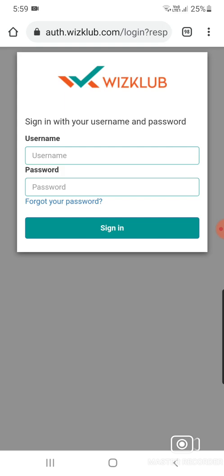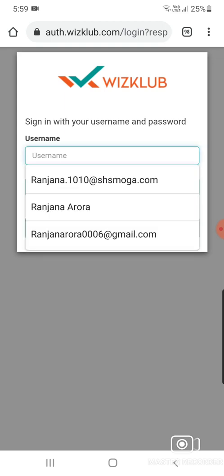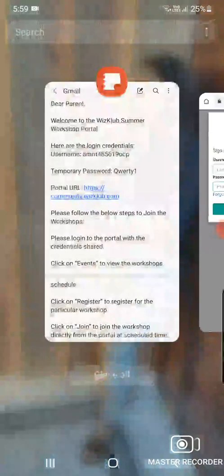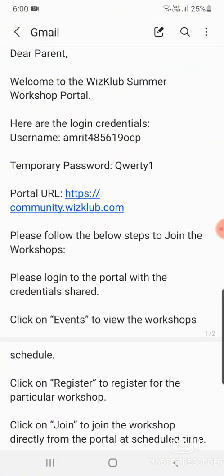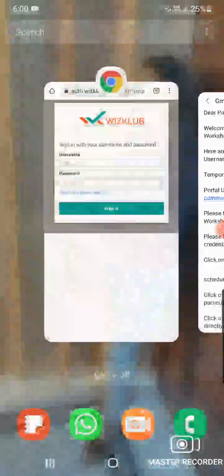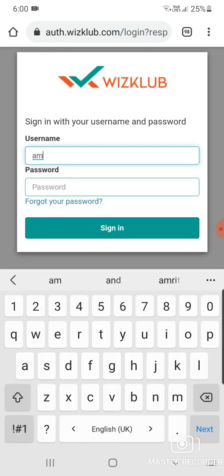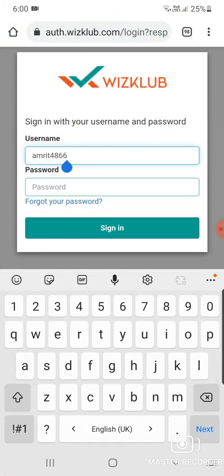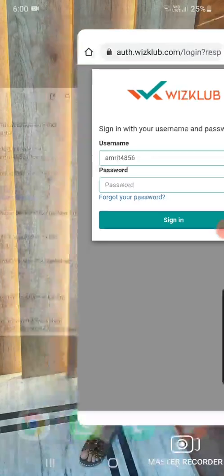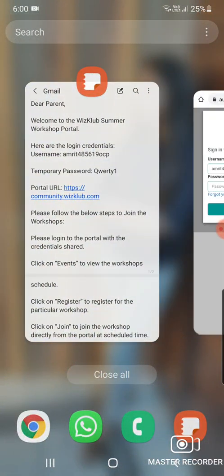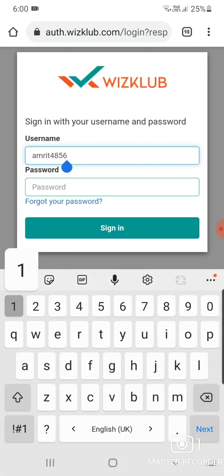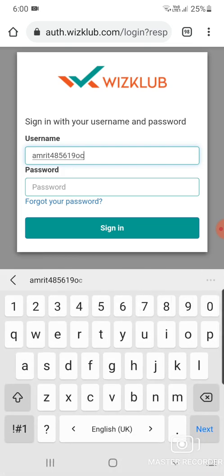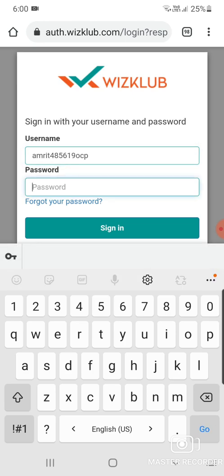So here also they are asking for username and password. So just fill in your username, whatever your username is. I am going to take that username from the email. What is this? Amrit 4856, let me fill this. Amrit 4856, sorry, 56, just wait. 4856, then it is 19 OCP. This is the username. Next you have to write the password.